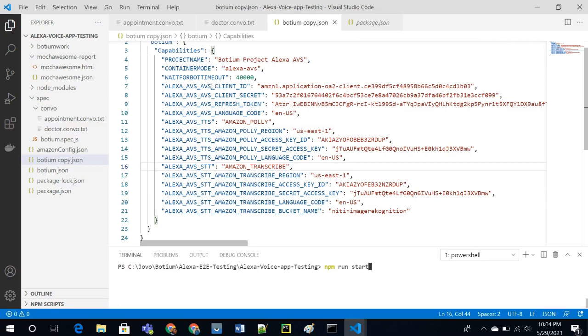So we'll require a few details of our Alexa Voice Service, like client ID, client secret, and refresh token. We'll also be using Amazon Polly, Amazon Transcribe services, and an S3 bucket. Amazon Polly is an AWS service for converting text into speech and returning that file in MP3 format.